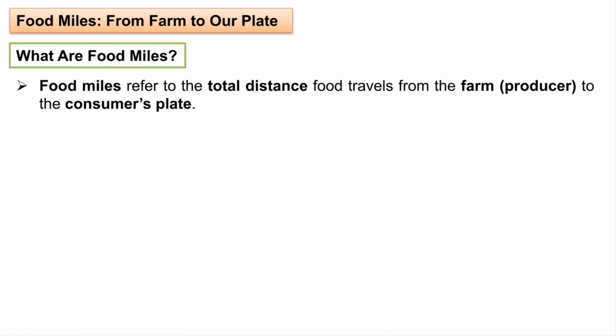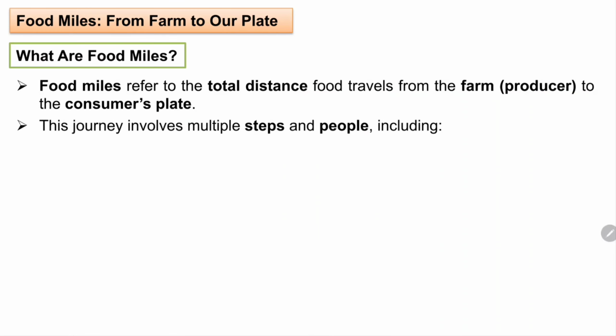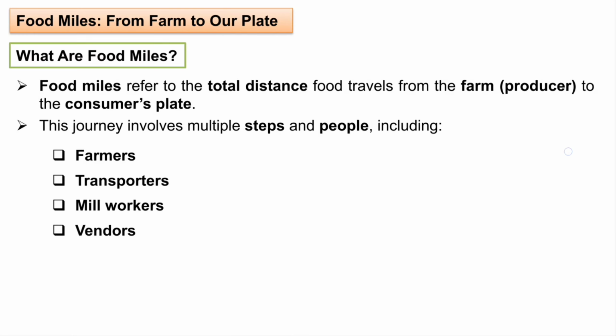Next let us see about food miles, from farm to our plate. Like how do you get the chapati which you have on your plate? Let us try to understand that. So what are food miles? Food miles refers to the total distance food travels from the farm, that is from the producer to the consumer's plate, the distance covered by the food. That is known as food miles. And this journey involves multiple steps and people, including farmers, transporters, mill workers, vendors and cooks and consumers.